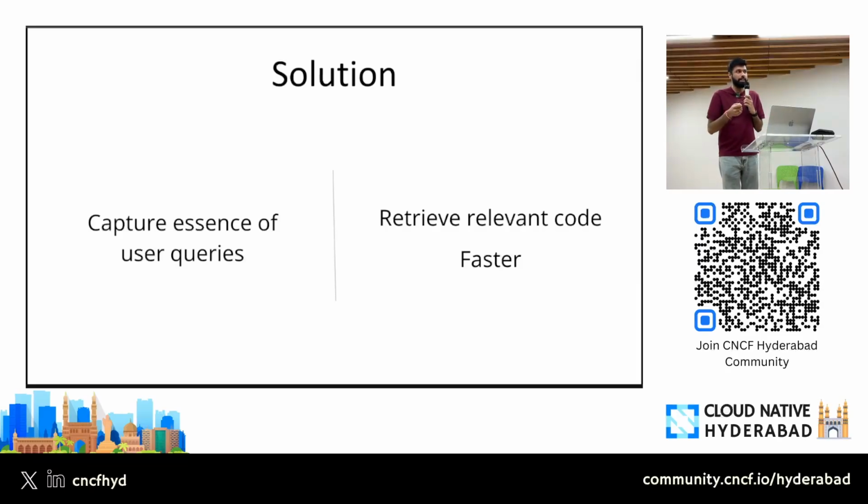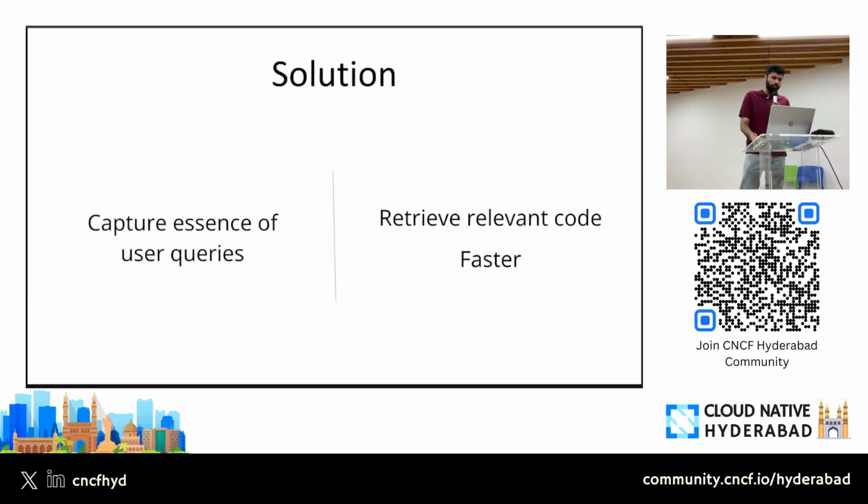I mean, if you write a query and the agent takes 10 seconds or 15 seconds to come up with the first reply, you will probably move ahead to some other agent, right? No one likes slow software. So now we know what the problem is. Now we know what the solution can be. The next thing that should come to our mind is how can we implement this solution, right?